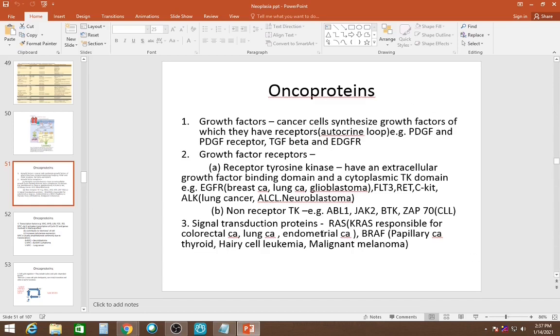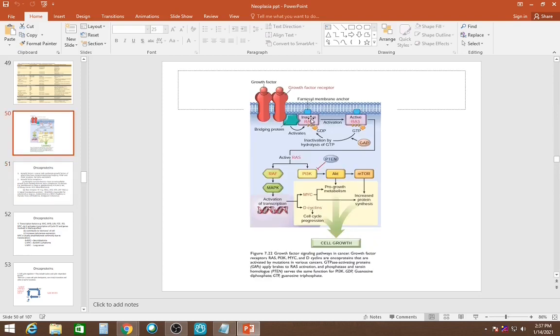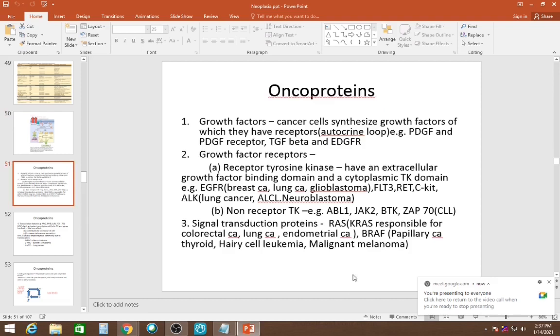Next are the signal transduction proteins. An example is RAS. KRAS is responsible for colorectal cancer, lung cancer, and endometrial cancer. BRAF is responsible for papillary thyroid cancers, various leukemias, and malignant melanoma.